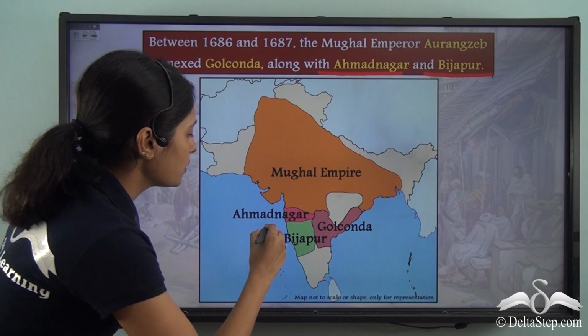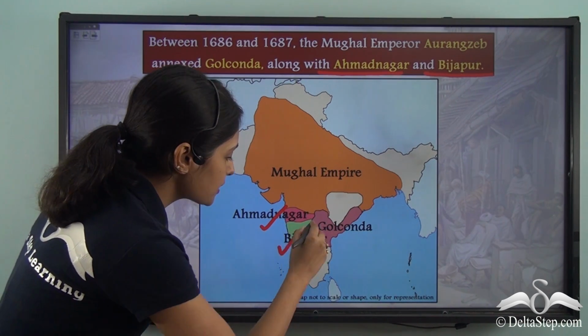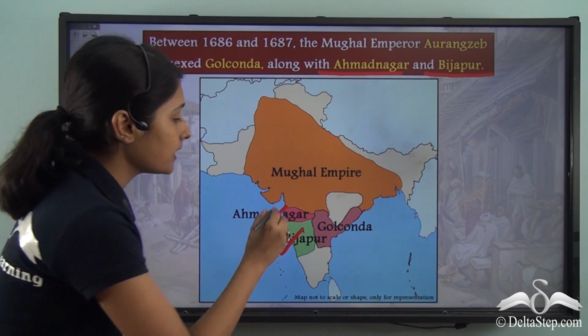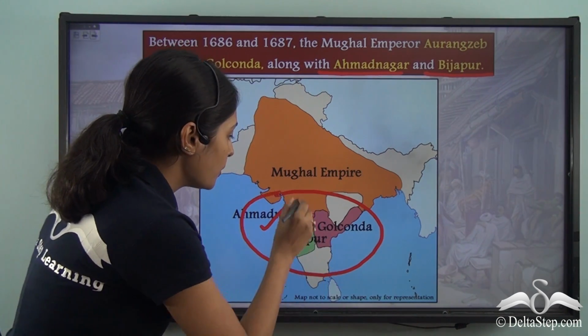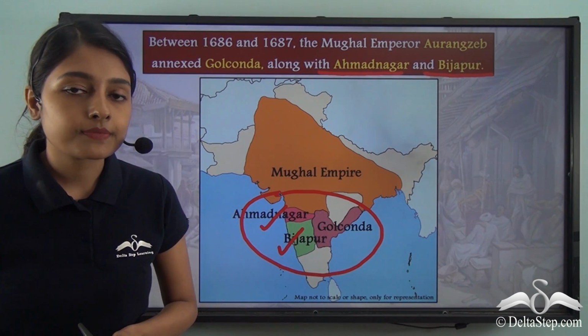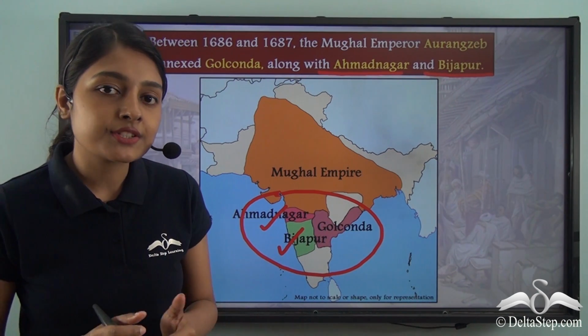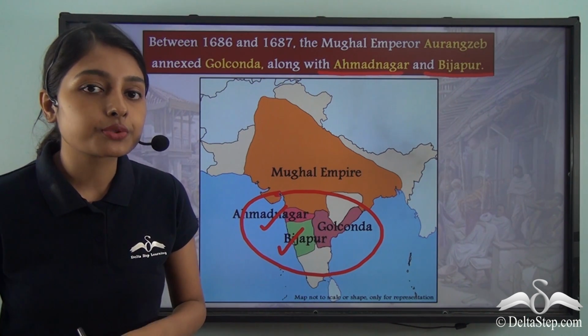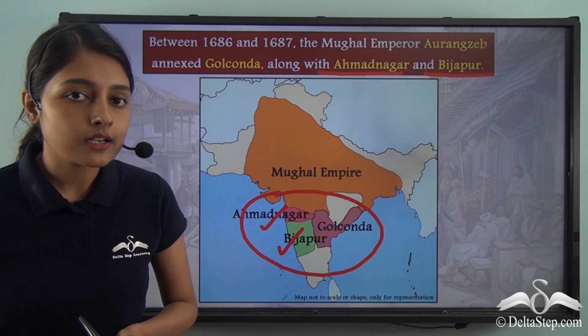On this map you can locate Ahmednagar and Bijapur. So together with Ahmednagar and Bijapur, Golconda was besieged by the Mughal Emperor Aurangzeb. So this brought an end to the Qutub Shahi dynasty, or this brought an end to the Golconda Sultanate as a whole.